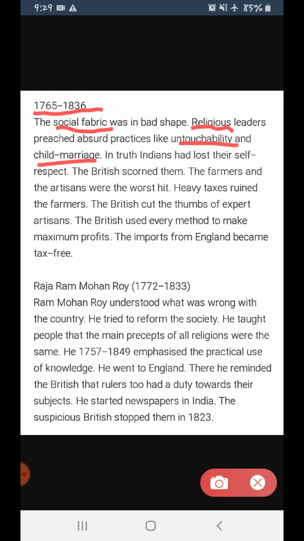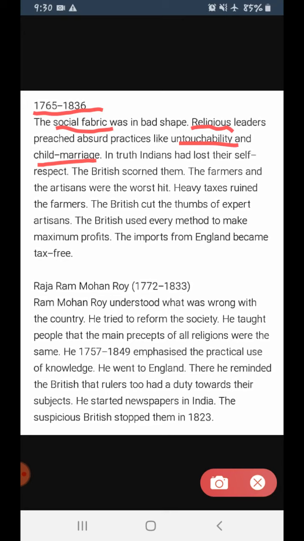Okay. So now let us see. These religious leaders were practicing untouchability and child marriage. Let us particularly talk about untouchability. When we talk about untouchability, we would look at those sections of the society as inferior people. We would not treat them well. Even if they tried to approach near, or when they tried to come to the temple, they were always stopped from entering the temple.